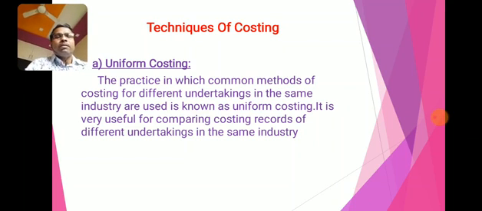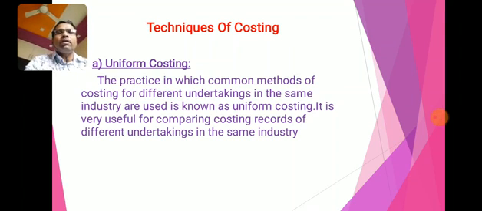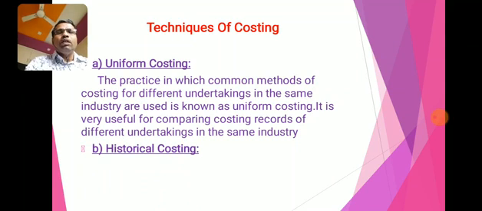If firms of the same type use the same costing method, then we are able to compare the performance of one firm to another in the same industry. So uniform costing is a technique used to compare the performance of one undertaking with another undertaking in the same industry.